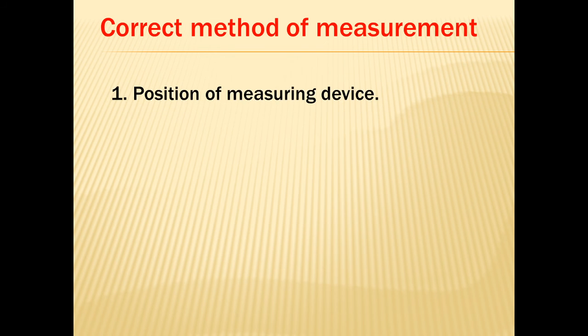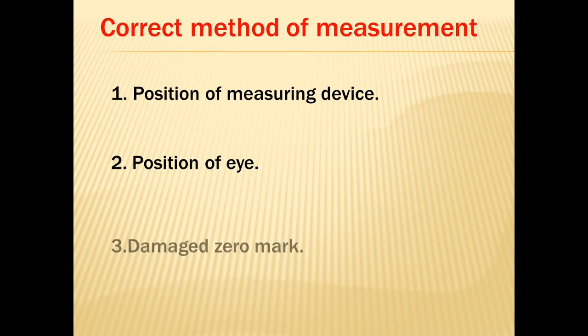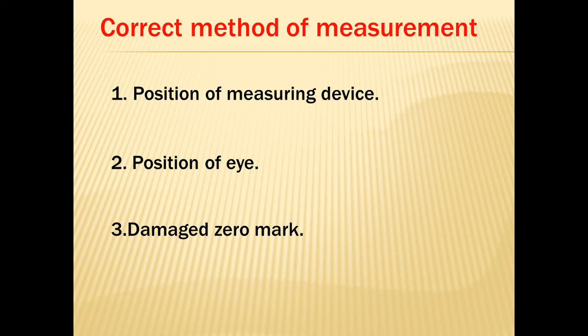Next topic is correct method of measurement. If the measurement are taken correctly using the standard measuring devices, the reading will always be same for the same object, but it is important to avoid some common mistakes like position of measuring device, position of eye, damage zero mark.